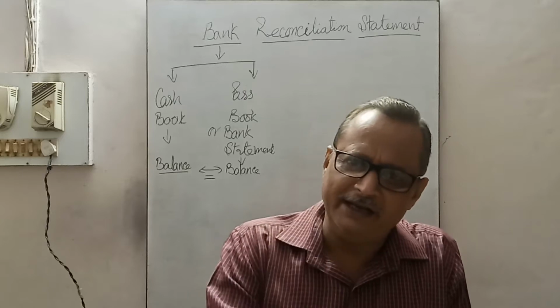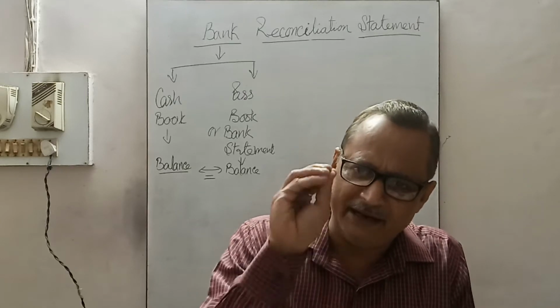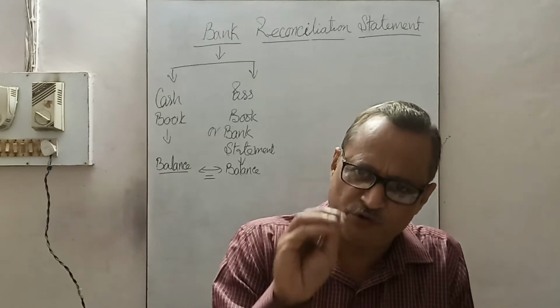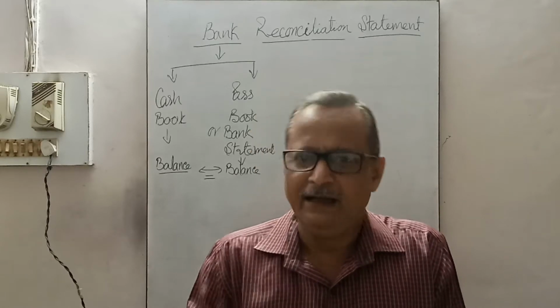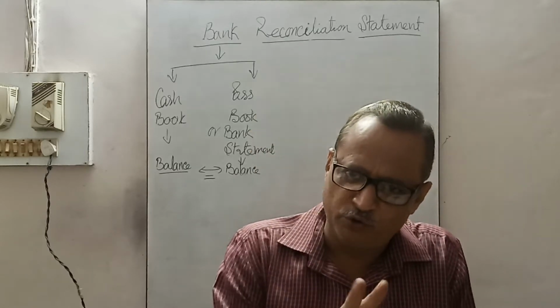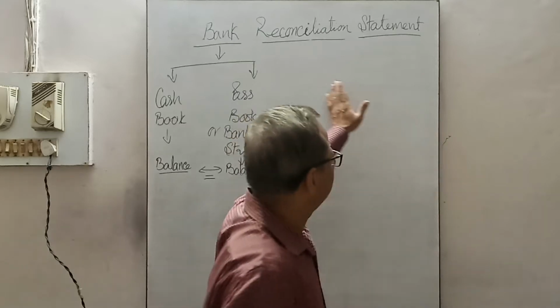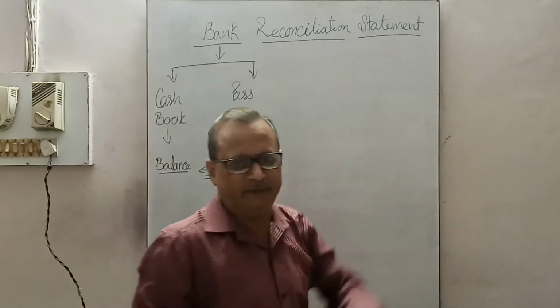It is only a system to check the difference between the balances of the two, and check the compatibility between the two. That is reconciliation presented in the form of a statement.